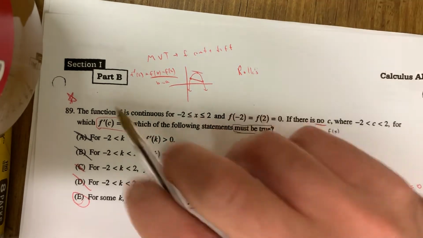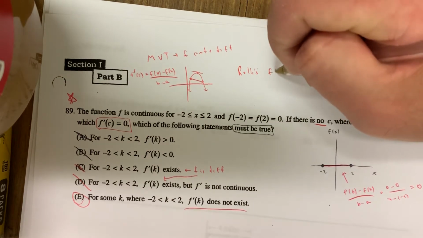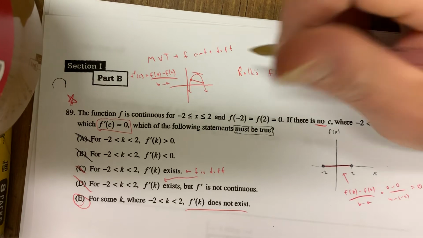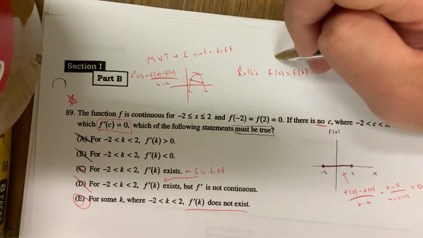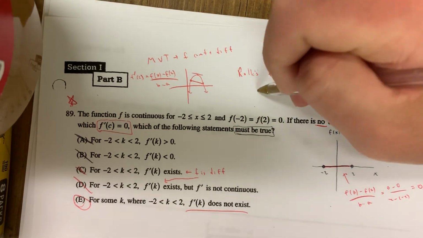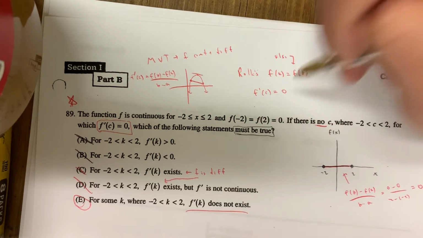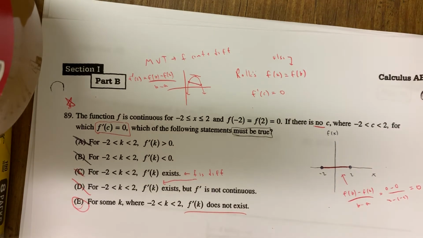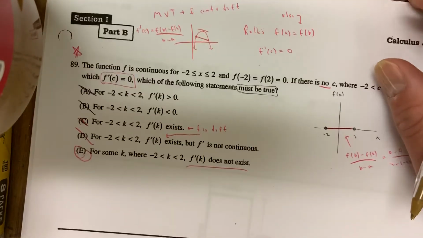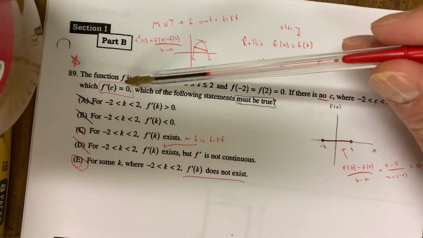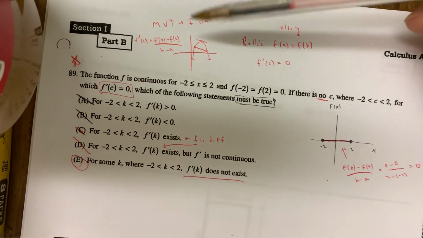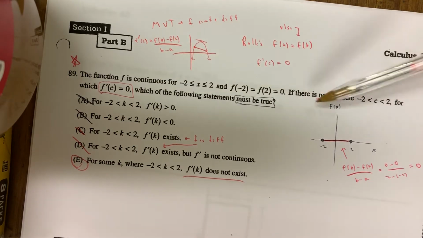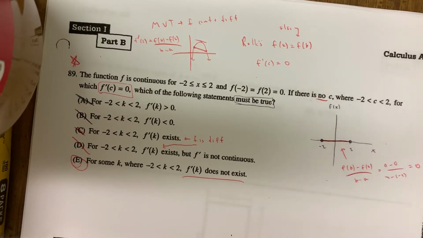It's actually Rolle's theorem. Rolle's theorem is when f of A equals f of B, which happened here, right? Okay, and if that's true, besides being continuous and differentiable, also f of A equals f of B, that means the slope of the tangent line would have to equal 0 because the slope of the secant line would equal 0 here. So really it's Rolle's in disguise, even though they just really want you to know that for the slope of the tangent line to equal the slope of the secant line, the function has to be continuous and differentiable. Here it was continuous, so if this isn't true, it must not be differentiable.